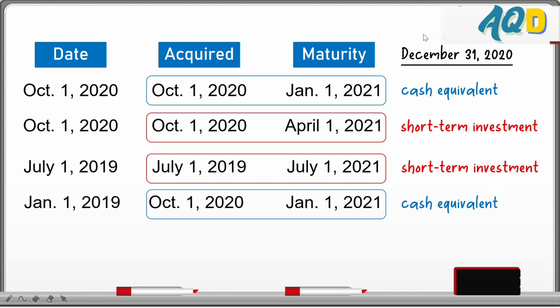If it's 1 year or less from year-end, ang maturity, then it's short-term investment. If it's more than 1 year, or at least 1 year, it's long-term investment. Okay? So these dates are being compared to identify whether the item is a cash equivalent or not. And these dates are being compared to identify whether the investment is short-term or long-term investment.